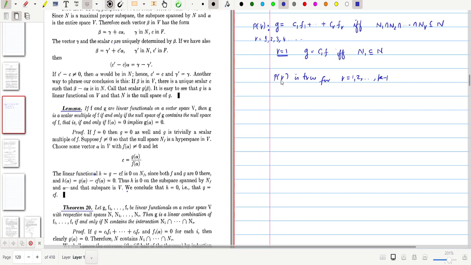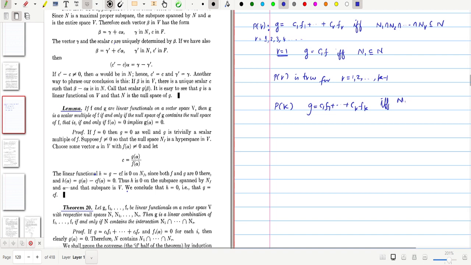So we have assumed that P of r is true for all the integers less than or equal to k. So we need to prove the statement P of k. P of k is: g is equal to c1 f1 plus etc. plus ck fk if and only if N1 intersection N2 intersection etc. intersection Nk is contained in N. Okay, so one part is very trivial.